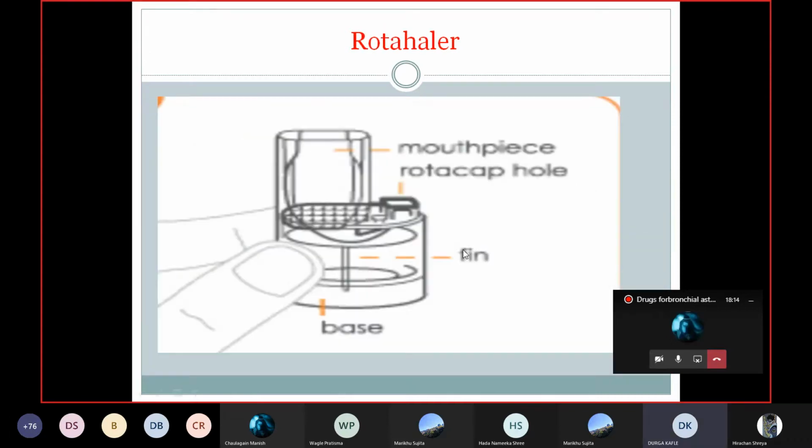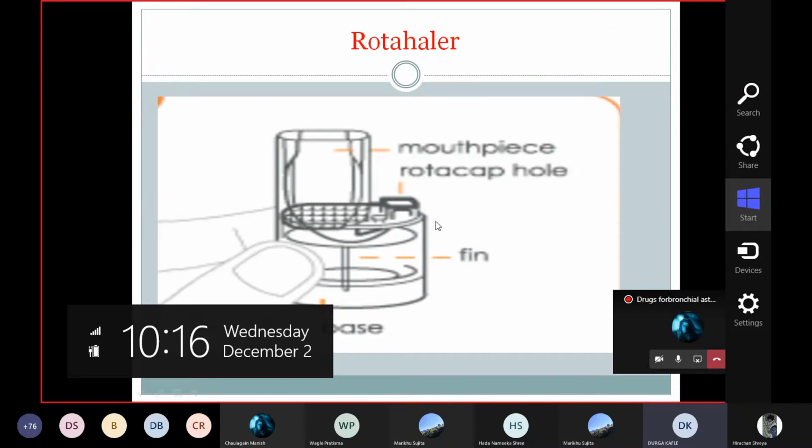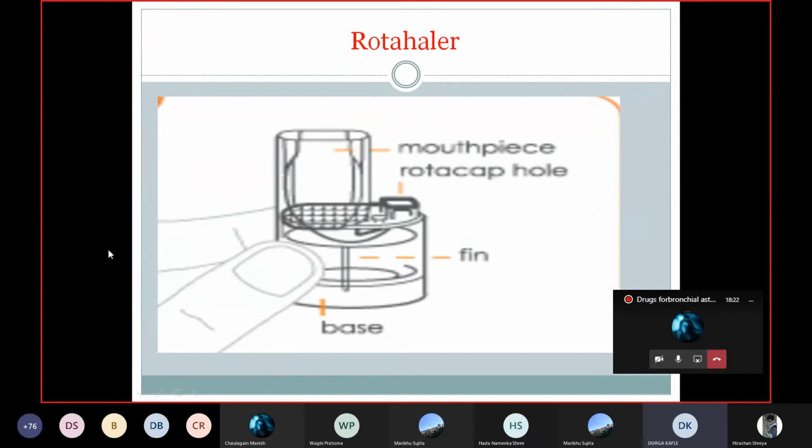Next device, or the next inhalation method, is the Rotahaler, or the dry powder inhaler. Why is this known as a dry powder inhaler? Because in this device the powder is delivered into the lungs from this device.